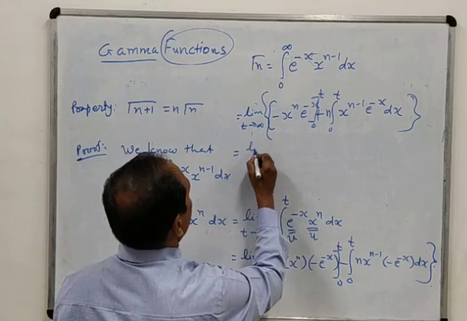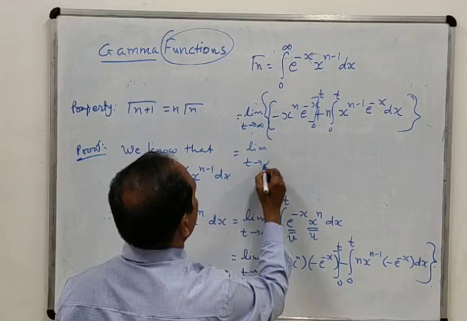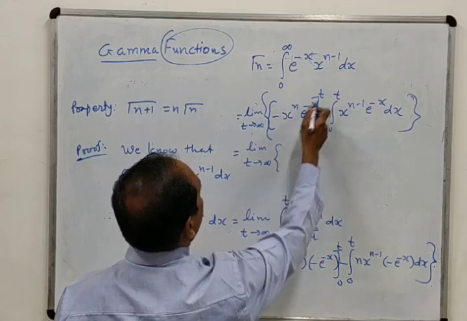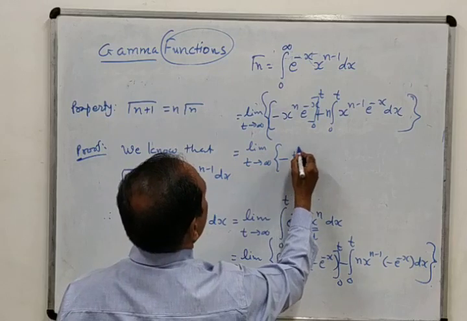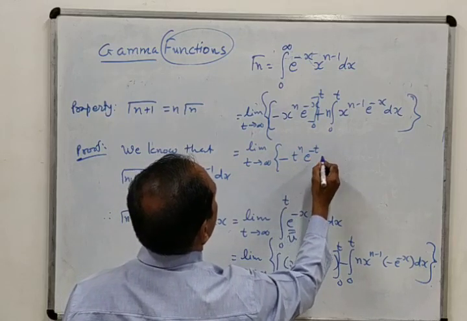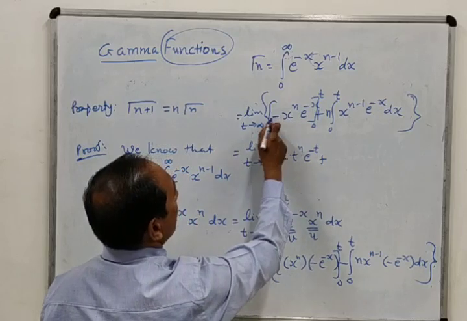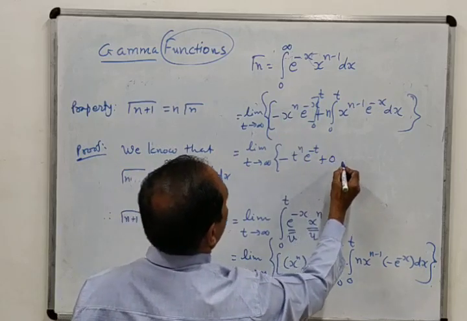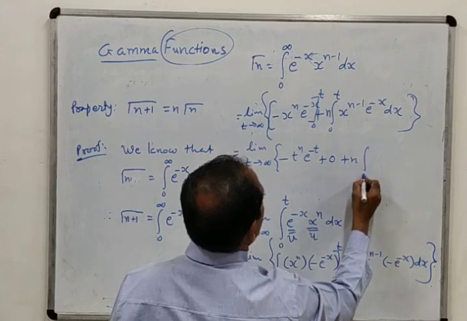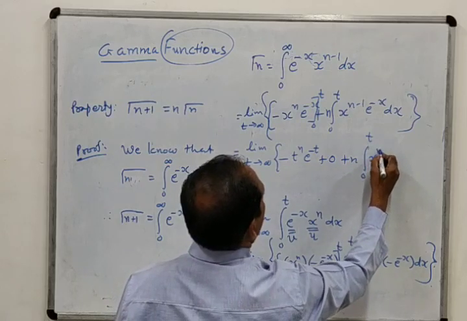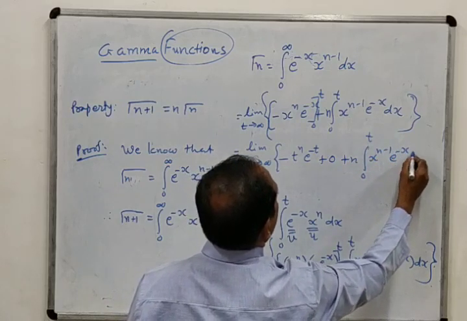So now this is nothing but limit t tends to infinity. If we put here t, then we will have minus t raised to n e raised to minus t, then plus, this will become plus when we put 0. So x is 0, so it is 0 plus n integration 0 to t x raised to n minus 1 e raised to minus x dx.